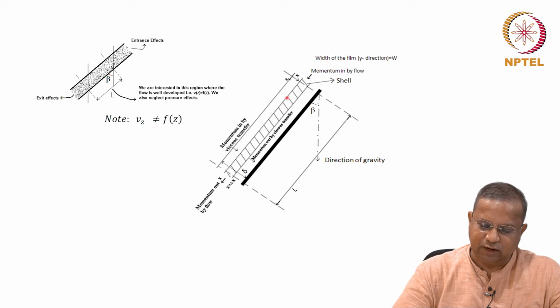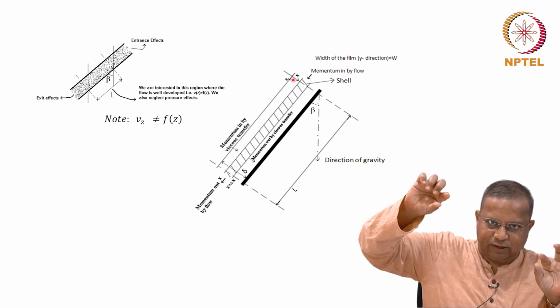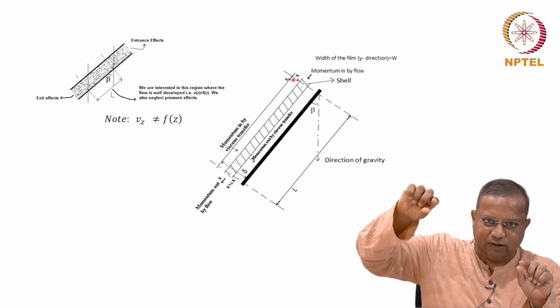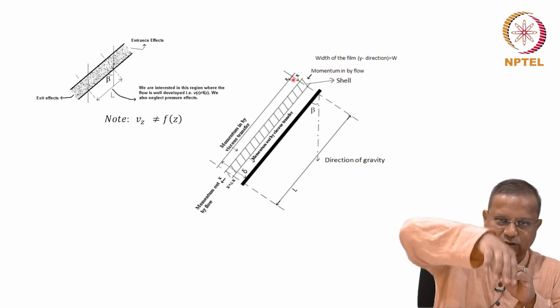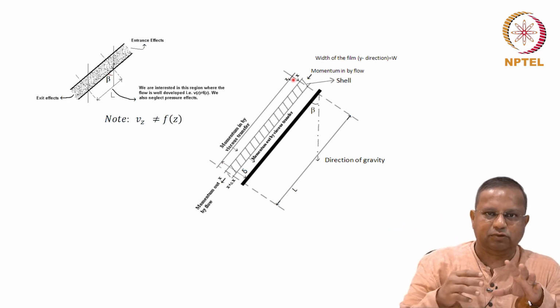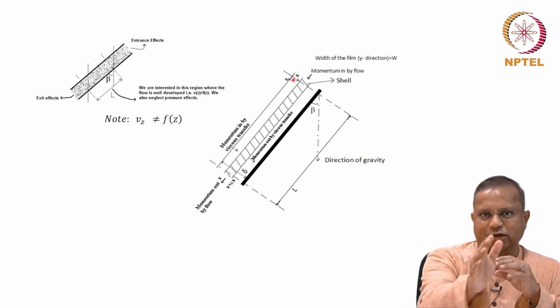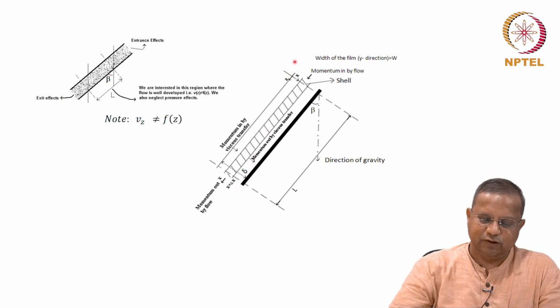This hashed area that I have shown here is the shell that I am going to consider, a cuboidal shell. So, it will be a rectangle in a cross-sectional view. There is this dimension into the screen that I am not going to consider here, because there is no variation across that distance, and therefore 2 dimensions are good enough for us to get a complete picture of this. So, this is the shell here.